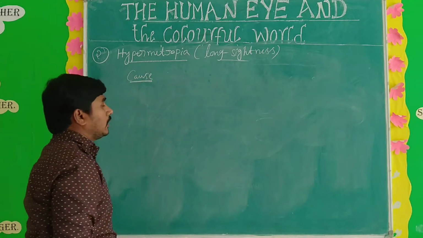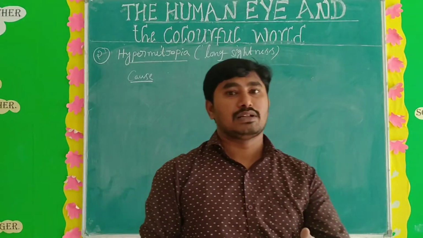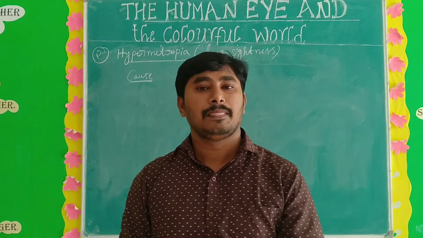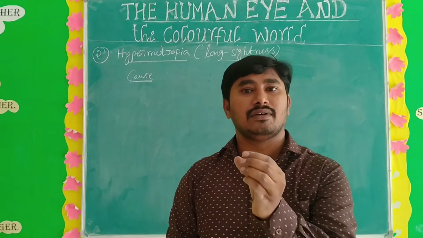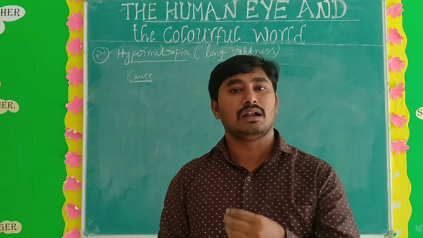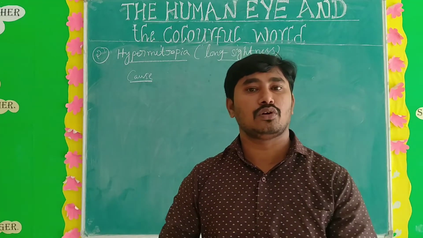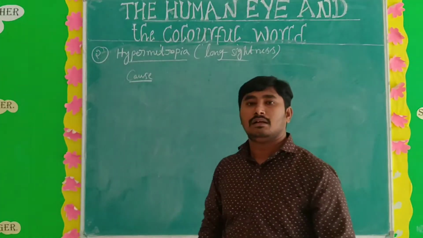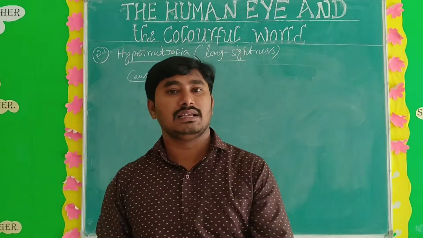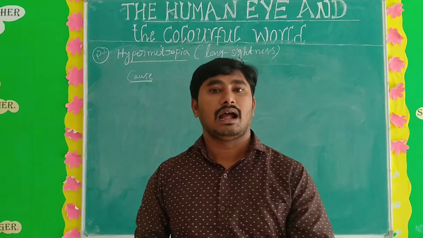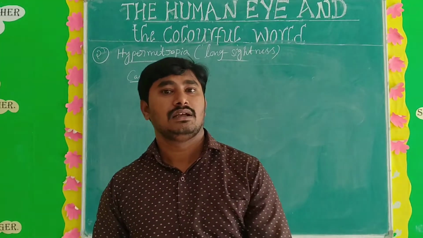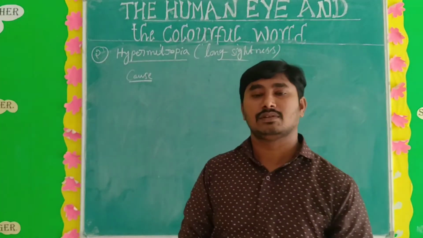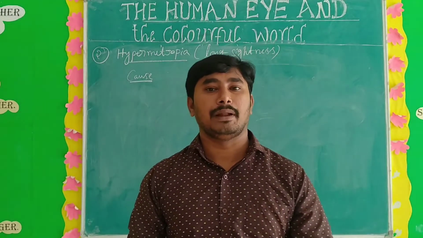The main cause of hypermetropia is that the eyeball size decreases, and also the convex lens is very thin and the focal length decreases. Means it totally changes compared to myopia. What is the main cause of hypermetropia? The size of the eyeball decreases, the convex lens size also decreases, and the focal length decreases. That is the main cause of hypermetropia.